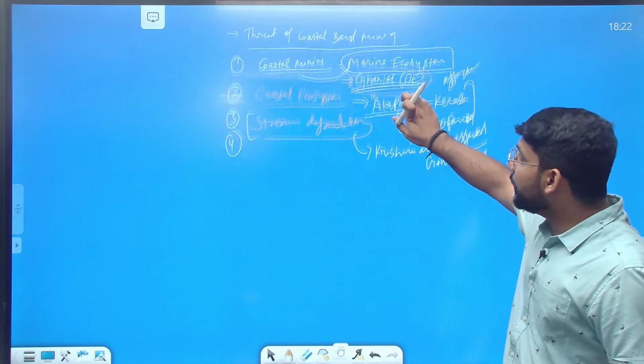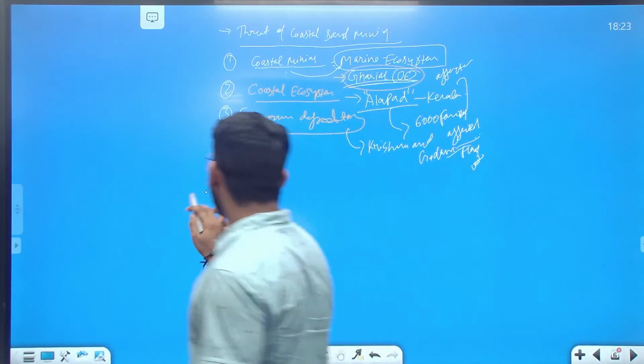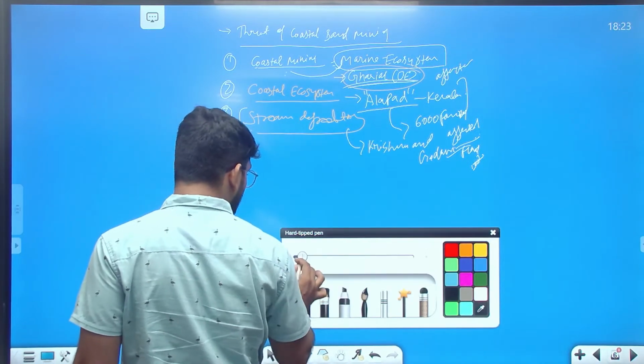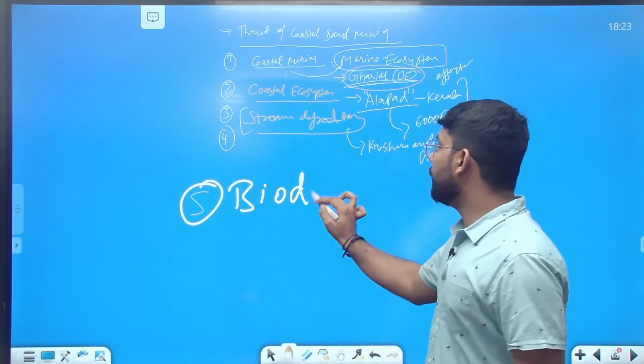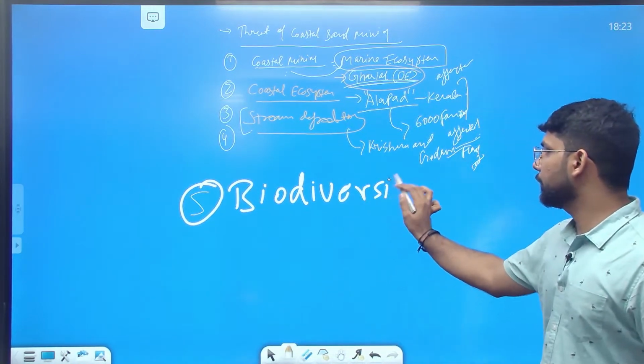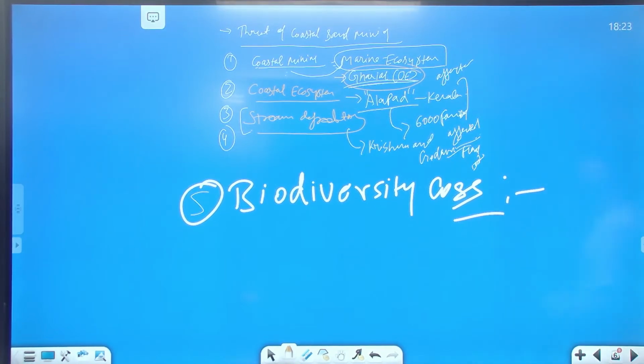In the further points, we can write about the fifth point, biodiversity loss.